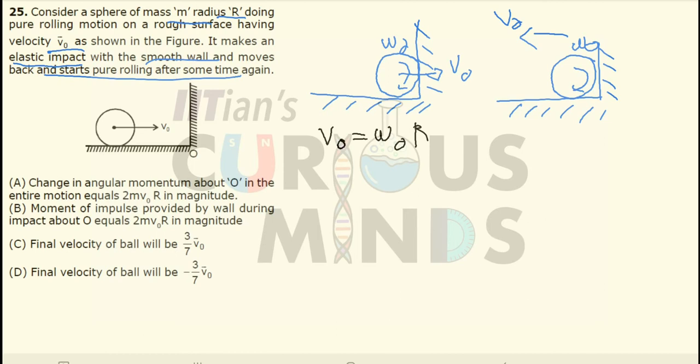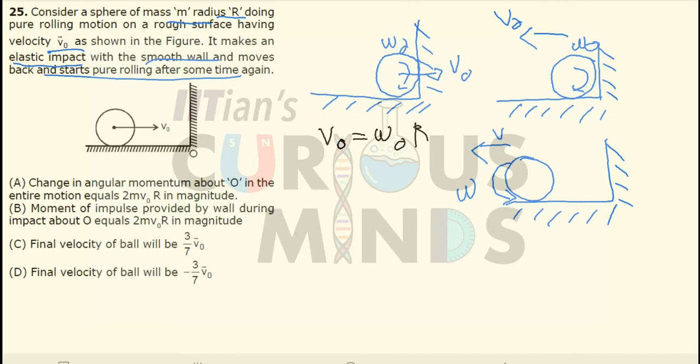After the impact, after certain time, it is given that the ball again starts rolling in pure rolling motion. It means that after certain time it will gain a velocity. Let me tell that the velocity over here is v, and the angular velocity over here is equal to omega in the opposite direction.